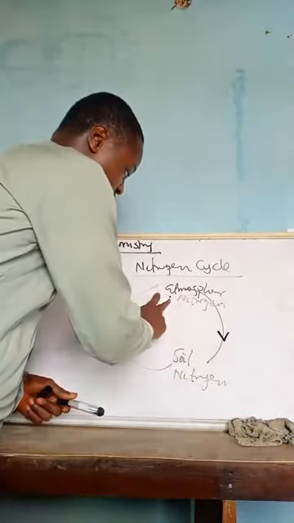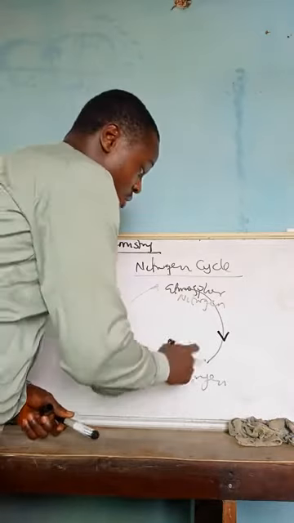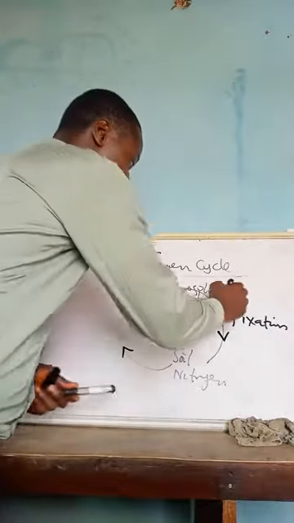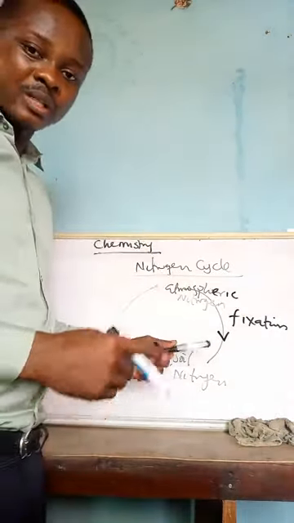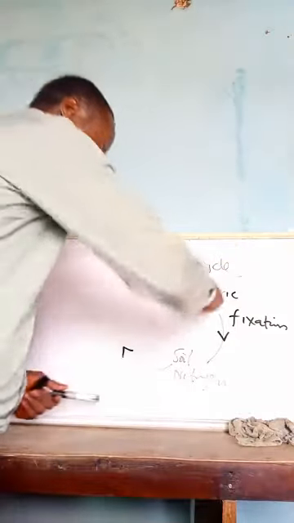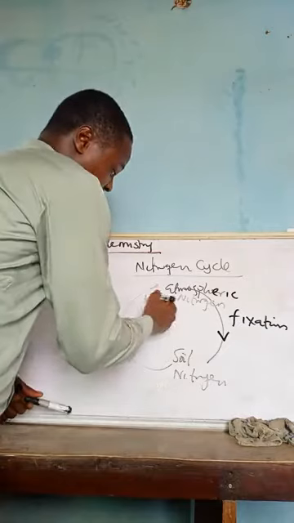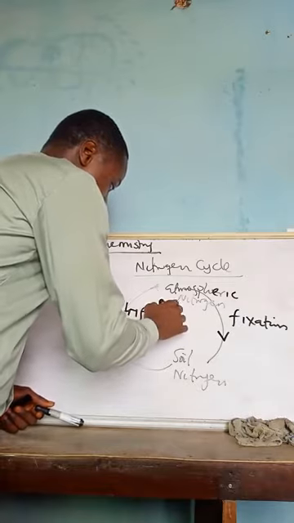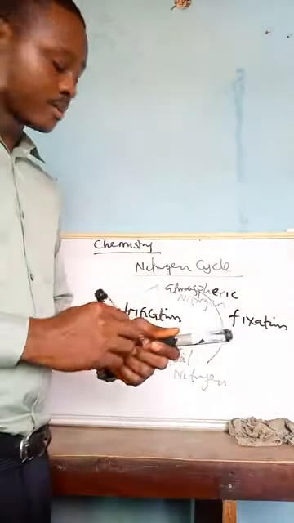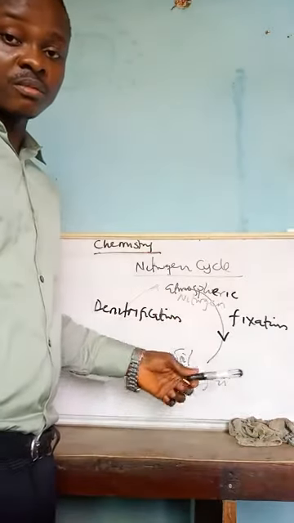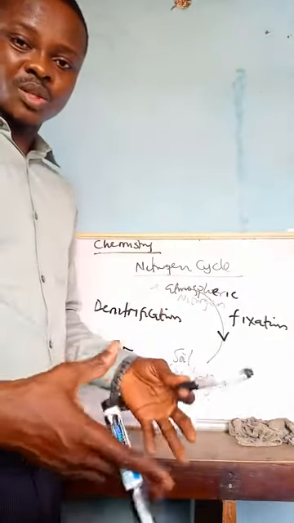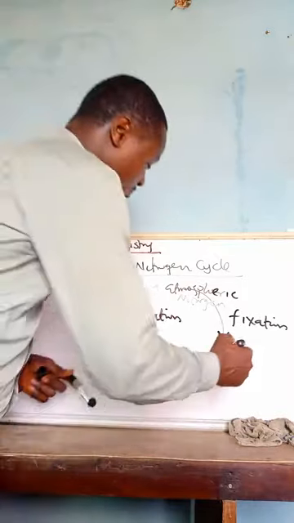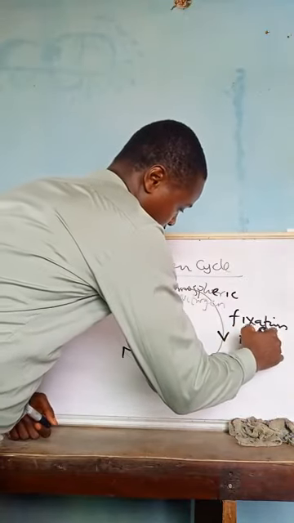Now from atmospheric nitrogen to soil nitrogen is called nitrogen fixation. When we are converting atmospheric nitrogen to soil nitrogen, we are actually fixing the atmospheric nitrogen, converting it. Then taking it back from soil nitrogen to atmospheric is called denitrification. So it's just a basic process. Now in fixing atmospheric nitrogen to soil nitrogen, some bacteria present in the nodules and roots of some plants can do that. One of such bacteria is rhizobium.